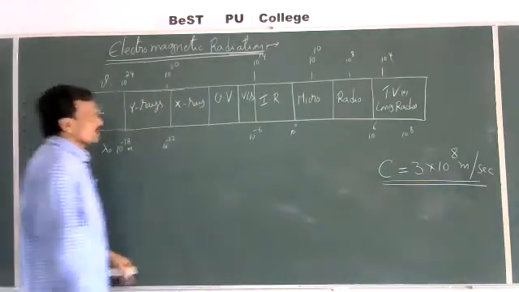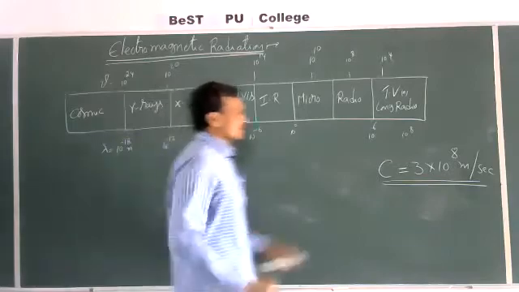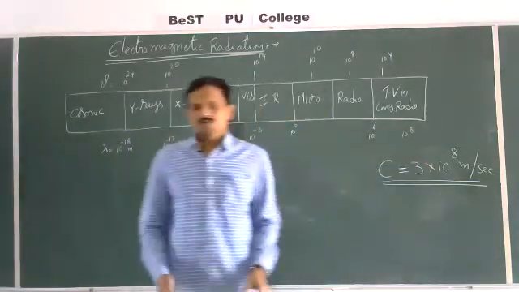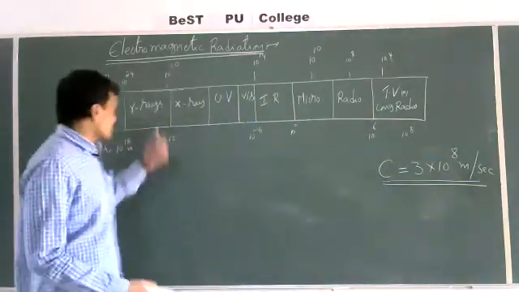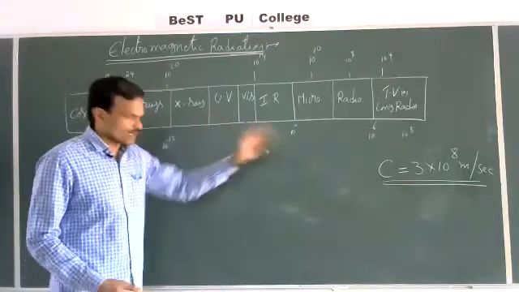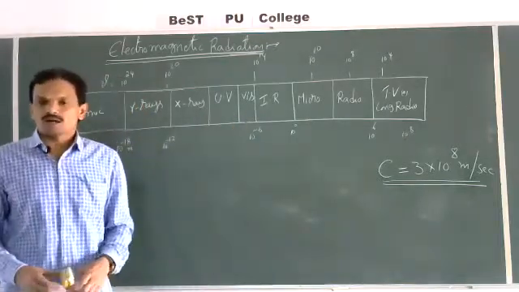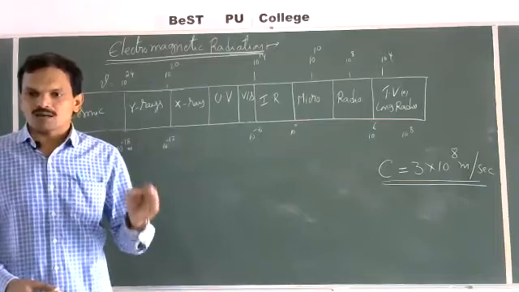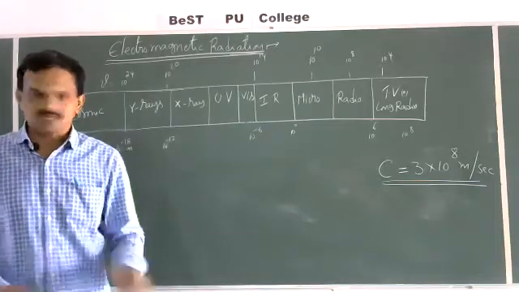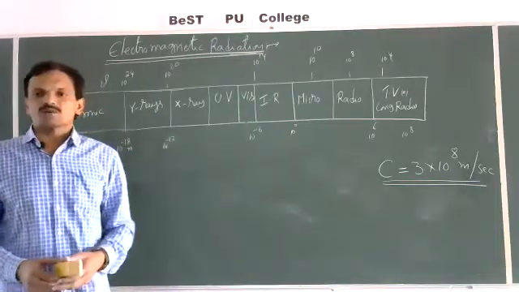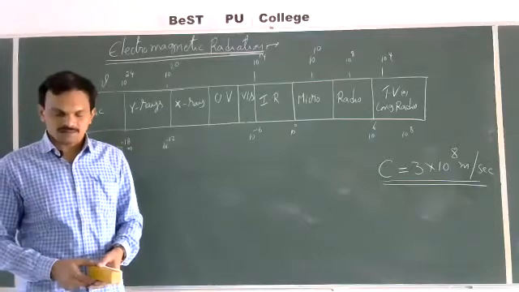Suppose they ask: the velocity of visible light is 3 into 10 power 8 meters per second, then what is the velocity of ultraviolet rays? Same velocity. All electromagnetic radiations have equal velocity, which is equal to the velocity of light, that is 3 into 10 power 8 meters per second.